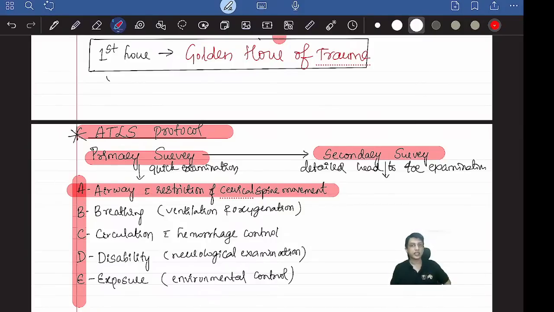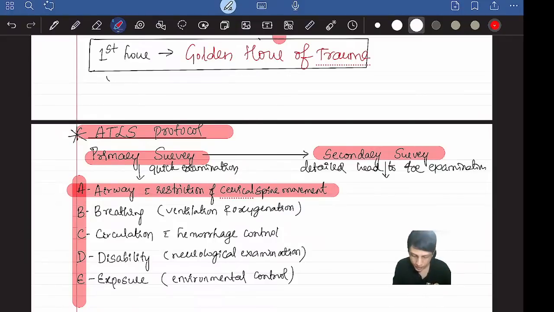C is for circulation. You check whether the blood circulation is happening adequately or not. Along with that, you do hemorrhage control also. Bleeding control is not the first step here. In your college or somewhere you might have learned bleeding control first, but as per the ATLS protocol, bleeding control is third. After airway and breathing, only then comes hemorrhage control.